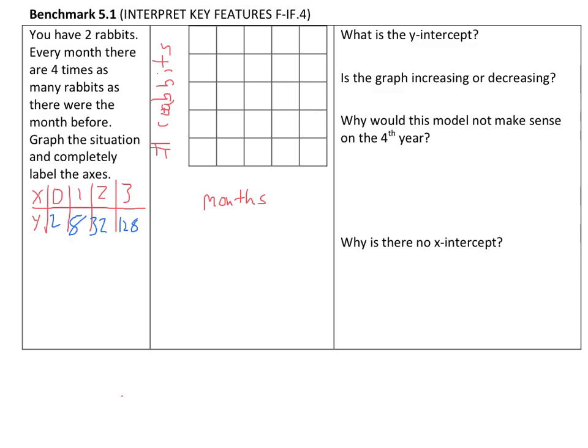So, according to what we have, I'm going to make my x-axis by 1s. And because I go up to almost 128, I'm going to go by 25s. You can go by whatever you want, but I think those are some good numbers, at least for the data we have. And then I'm going to plot these.